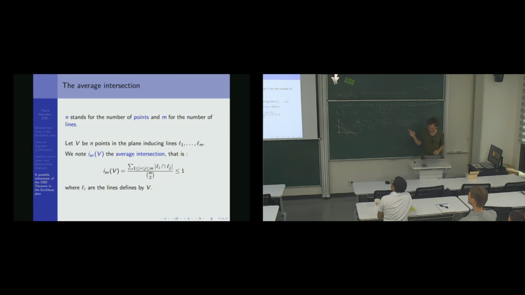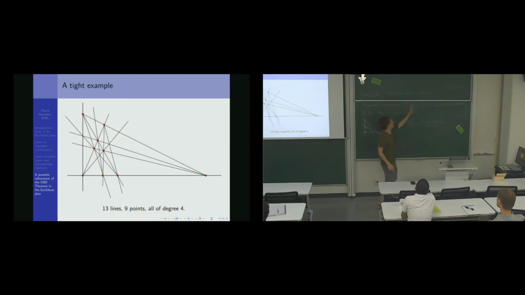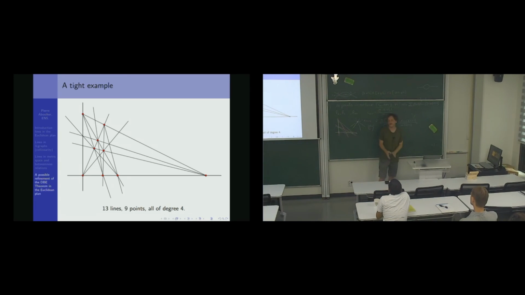I had a slide that I didn't use, so everything is written here. This is tight because there is a tight example, the near pencil, but this is another tight example. In this example, there are 13 lines, n points, and they're all of degree 4. If you compute, it's equal. So it's tight.